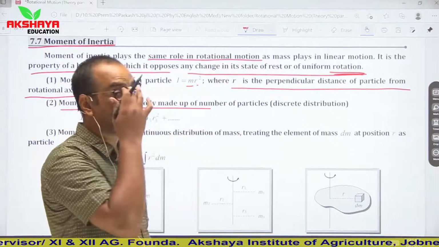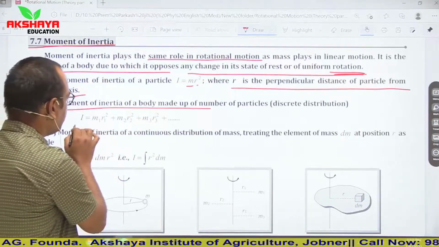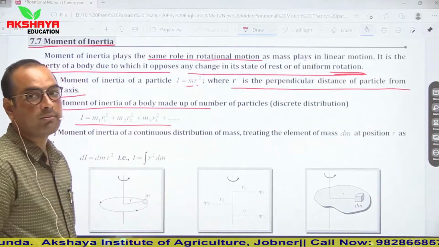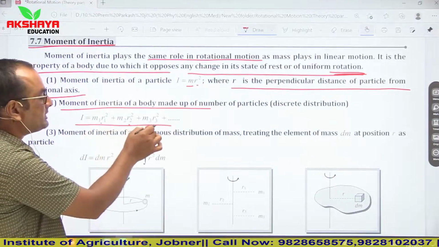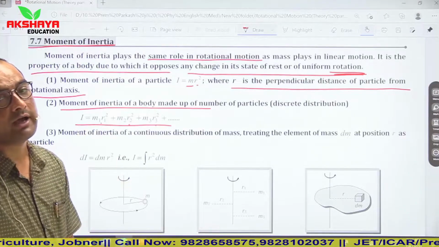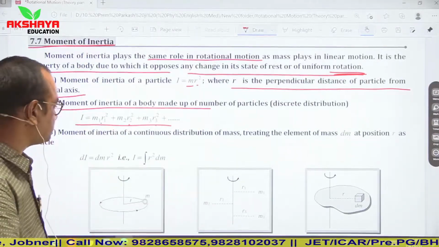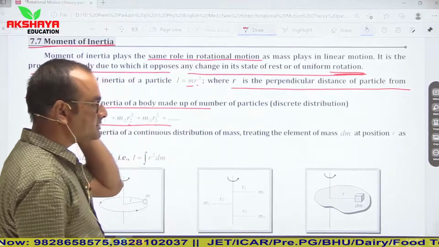Now, for moment of inertia made up of a number of particles in discrete form, or we can say there are n number of particles in a system, the net moment of inertia is calculated by the sum of individual moments of inertia: I1 plus I2 plus I3, or you can say m1 r1 squared plus m2 r2 squared up to mn rn squared.